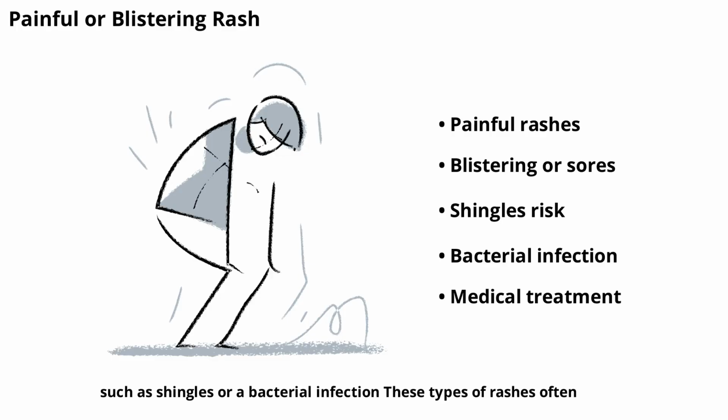These types of rashes often require medical treatment to prevent complications. If you notice blisters or sores, especially if they spread quickly, consult a healthcare provider. Next, we'll look at rashes that affect the eyes, mouth, or genitals.